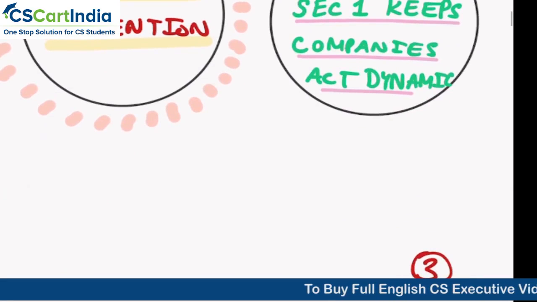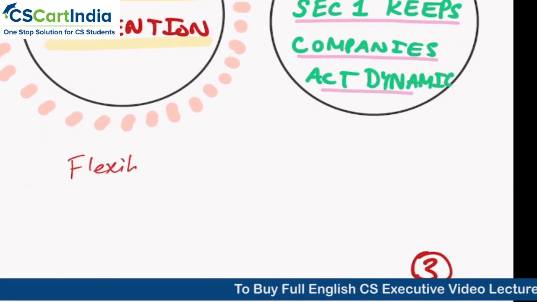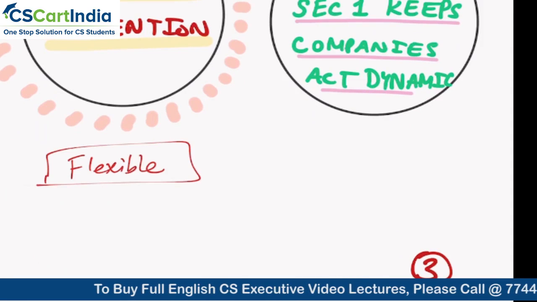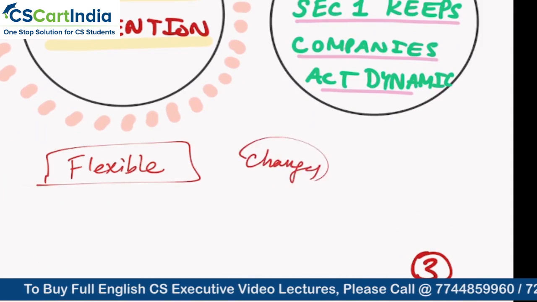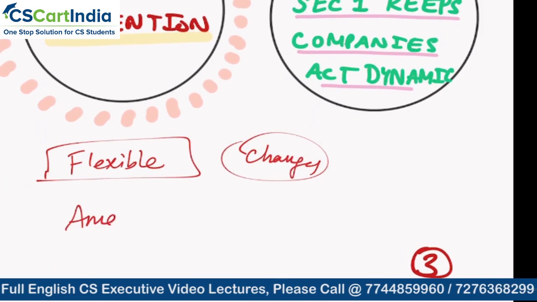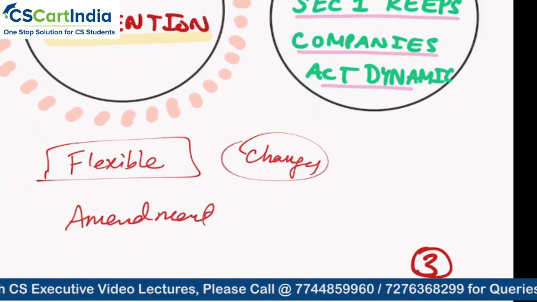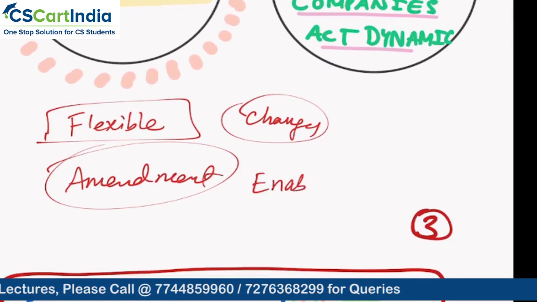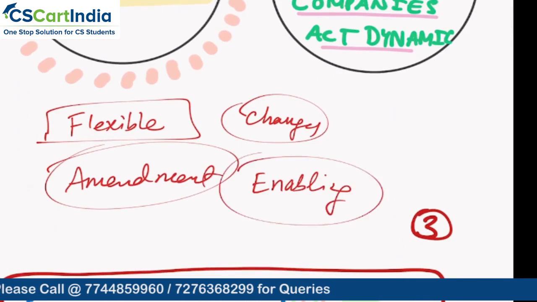What do you mean dynamic? See, dynamic is also where we want flexibility. We should be able to make changes anytime. The amendment procedure should be easy. And for all this, we should have an enabling provision.